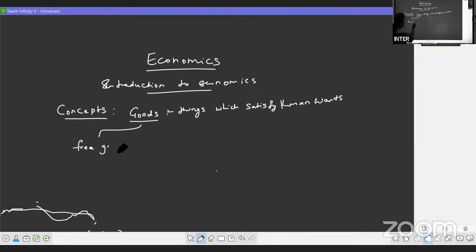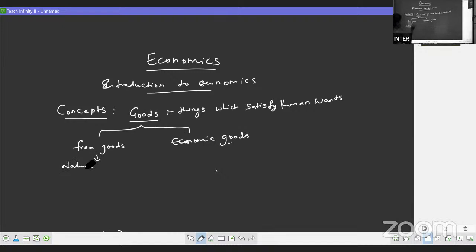free goods and economic goods. So first, let us discuss what are these free goods. What are the free goods? Free goods are those which are given by nature. So free goods are the goods which are given by the nature, where there is no cost of production.